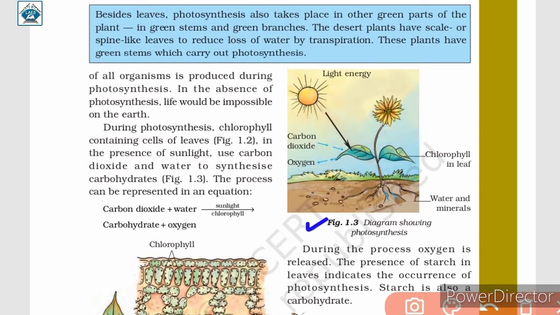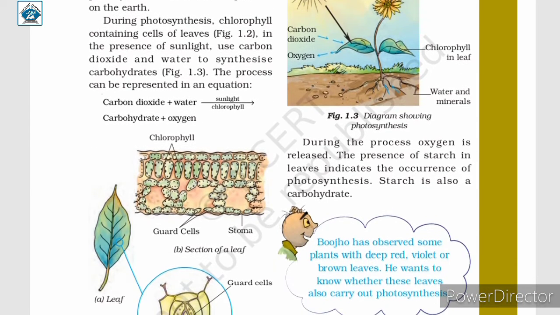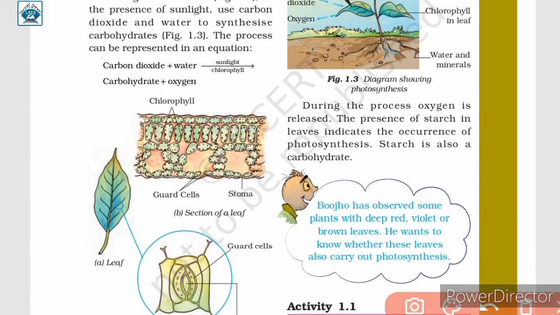In figure 1.3, we are given the diagram showing photosynthesis. Solar energy or light energy or sunlight, carbon dioxide, chlorophyll in leaves, and water and minerals combine to form carbohydrate and oxygen. Here we are shown with an arrow that carbon dioxide is taken in and oxygen is released during the process of photosynthesis. During the process, oxygen is released.